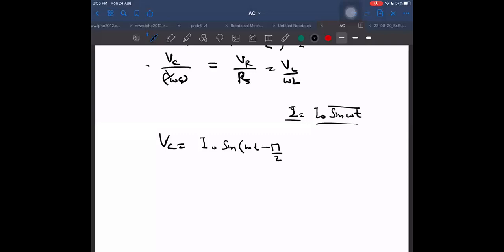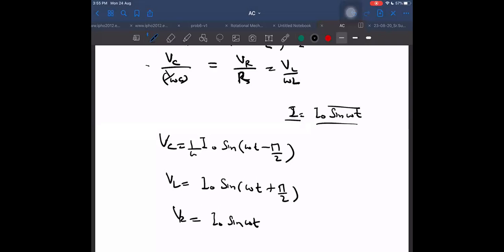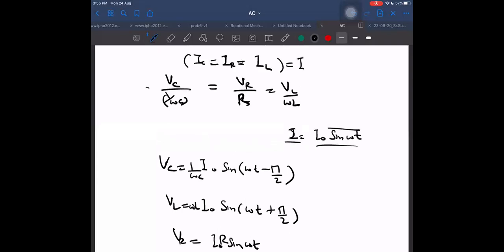What will be VL? VL will become I naught sine omega t plus pi by 2. And what will be VR? It will be just I naught sine omega t. Sir, VC equal to I naught into 1 by omega C, here into omega L, and here into R. These will be the values. So we are able to obtain the values as a function of time also.